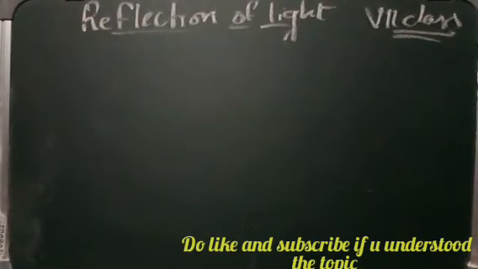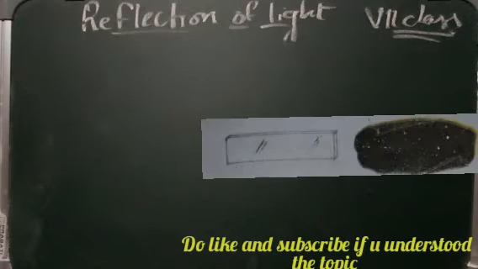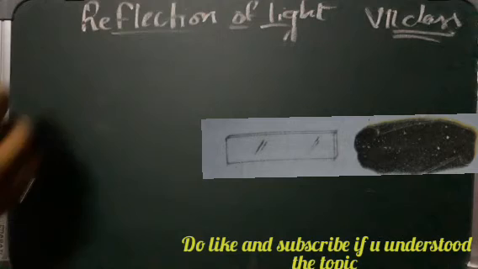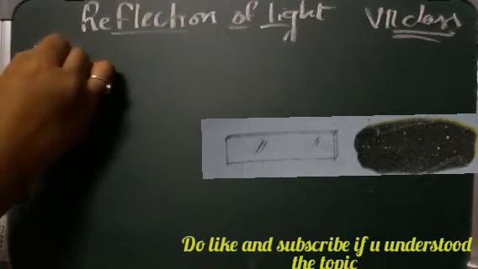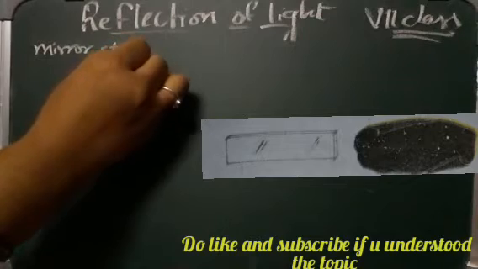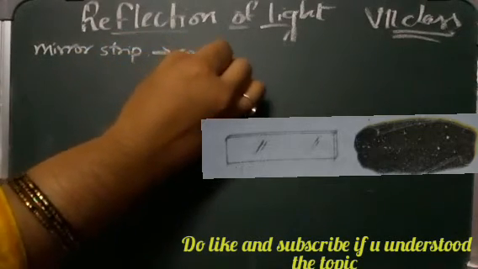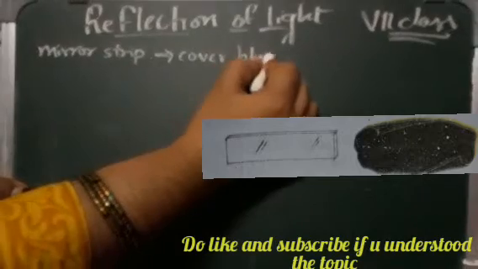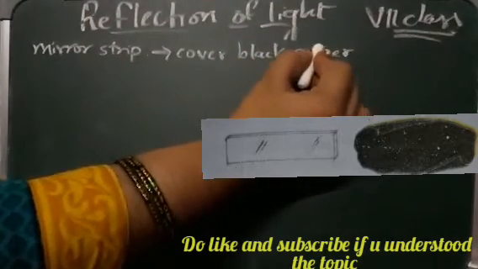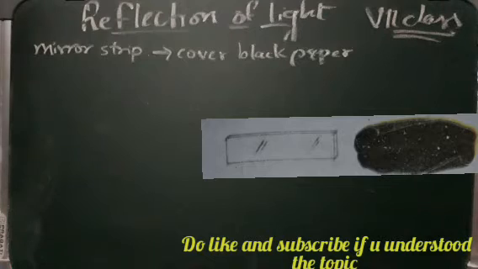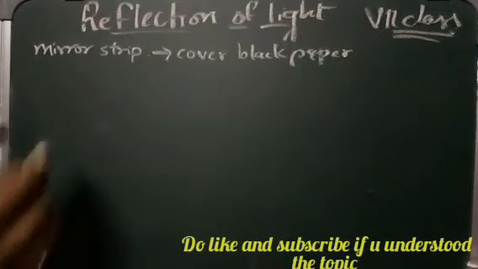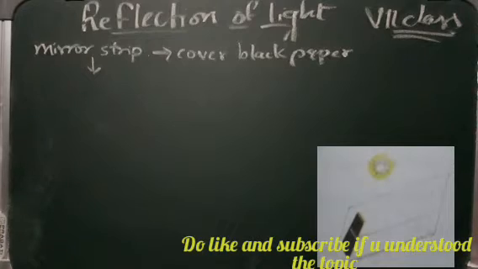So we will learn how rays of light reflect after striking an object. What we are going to do is take a mirror strip and a black paper. First we take a mirror strip, and we simply cover it with black paper. Now we cut a 1 mm wide slit in the black paper as shown.